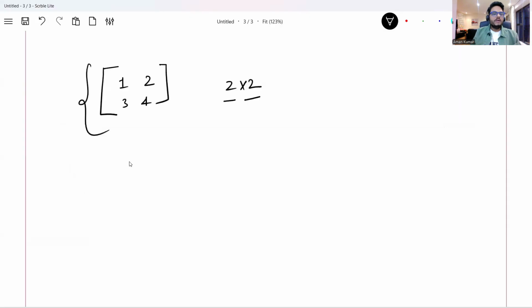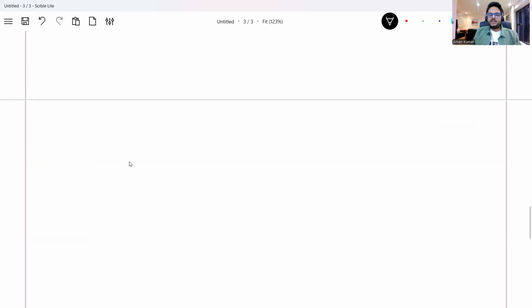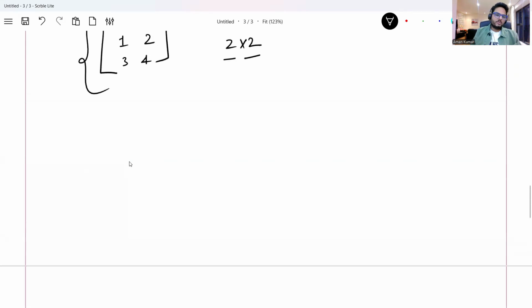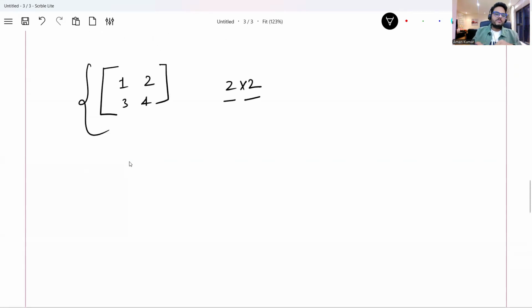Once you have created the matrix, you will want to multiply two matrices or do certain matrix operations. For example, this is my matrix. I can multiply a number, let's say 3, with all the elements of this matrix. So this will be 3, 6, 9, 12.